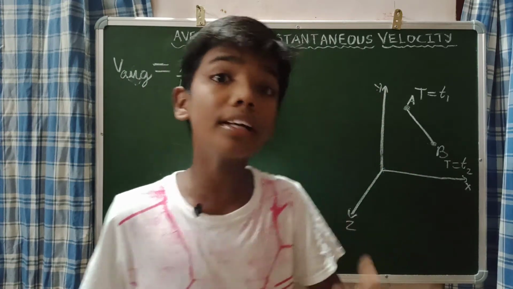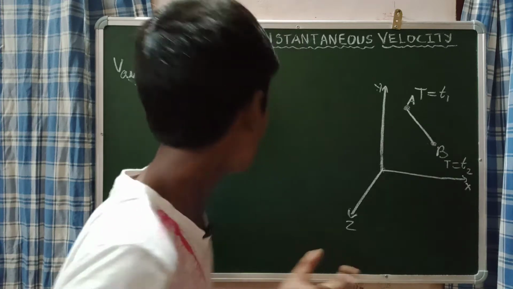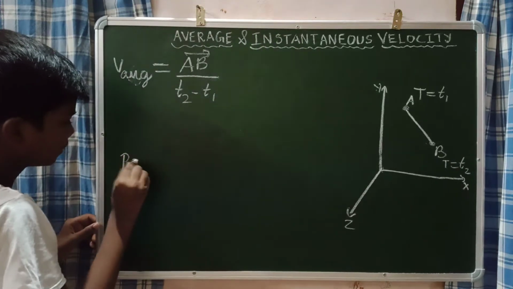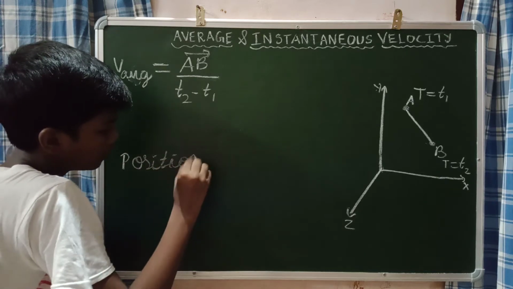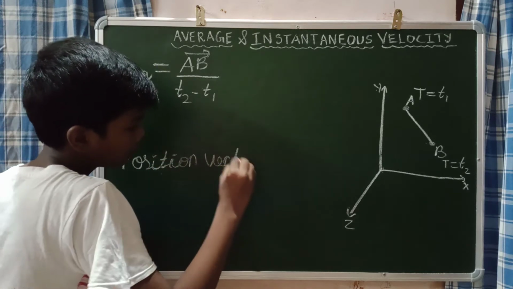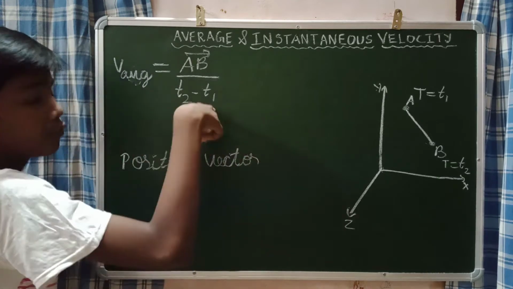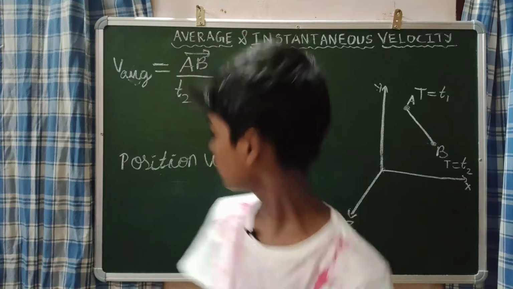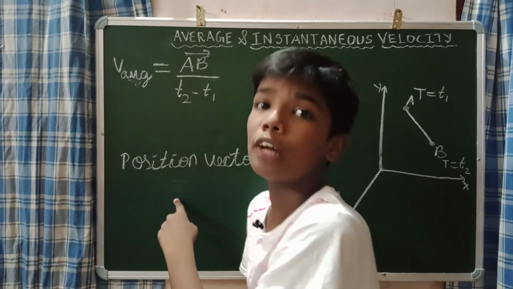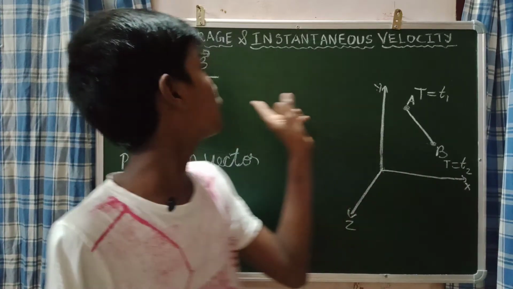What is this position vector? If you understand the position vector, you will be able to do the correction here.